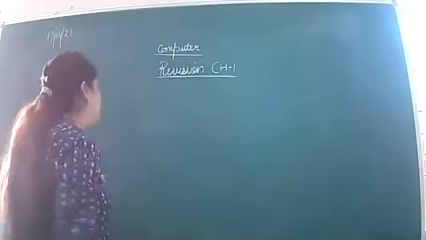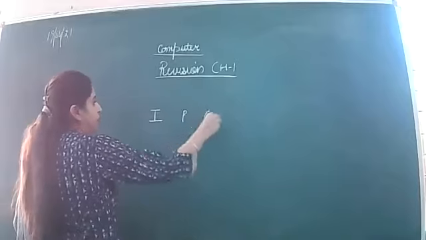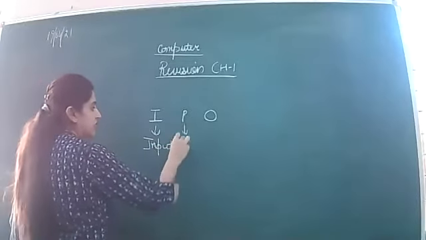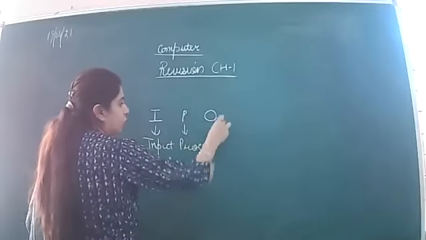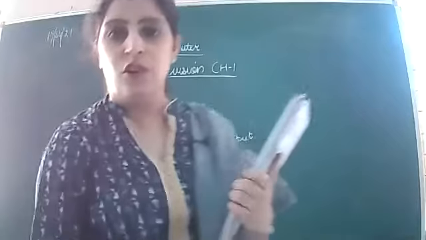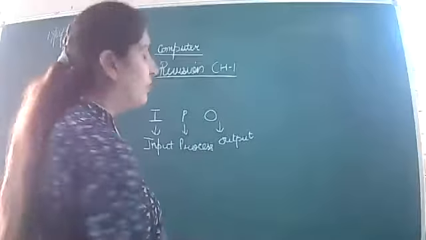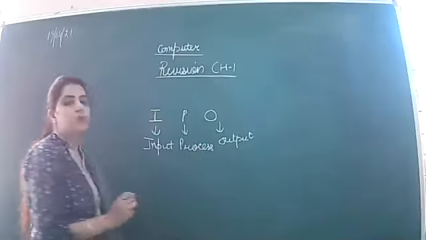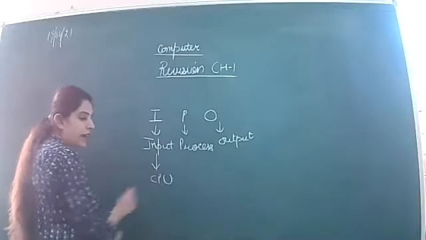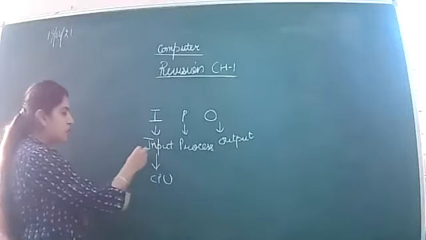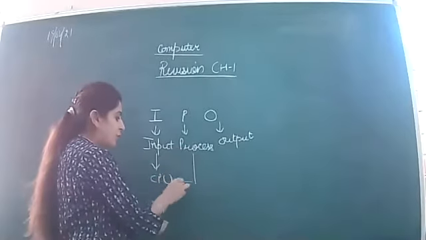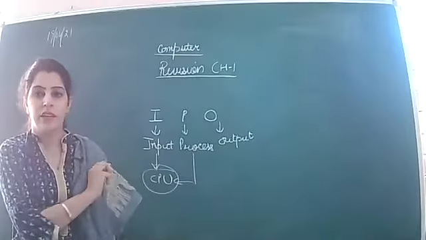The next term associated with the computer is IPO: I for input, P for process, and O for output. We were discussing input, process, and output. Input means data and instructions that are entered to the CPU with the help of input devices. So we give input to the CPU for the purpose of processing. And who will process? Processing is done by the CPU on the instructions.